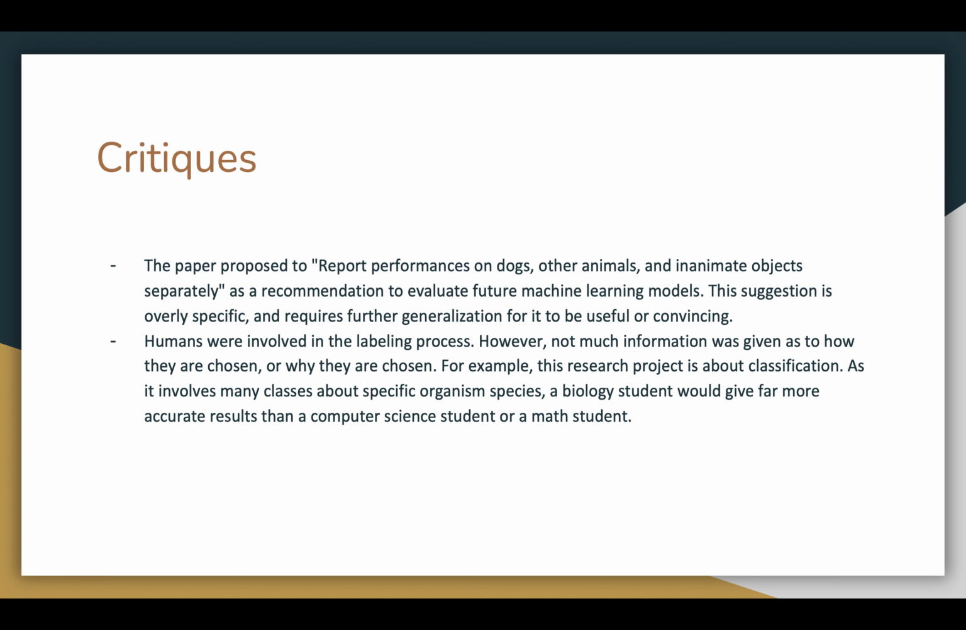3. Humans were involved in the labeling process. However, not much information was given as to how they're chosen or why they're chosen. For example, this research project is about classification, as it involves many classes about specific organism species. A biology student would give far more accurate results than a computer science student or a math student.